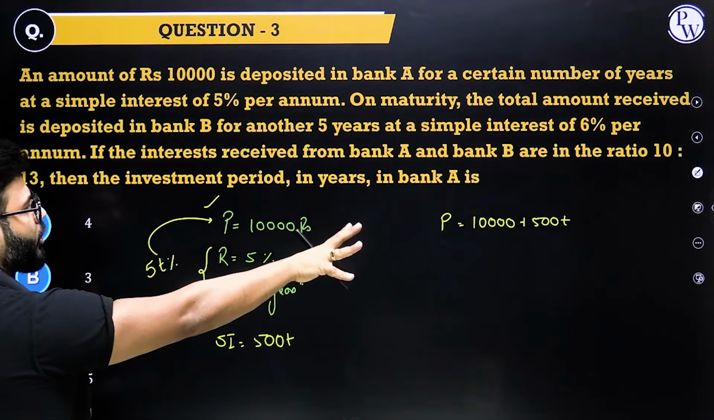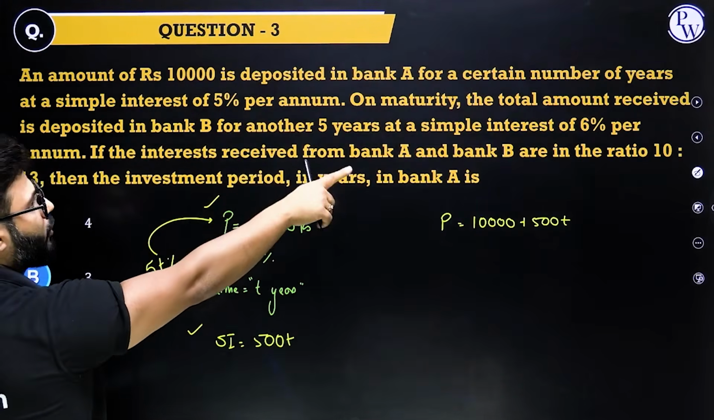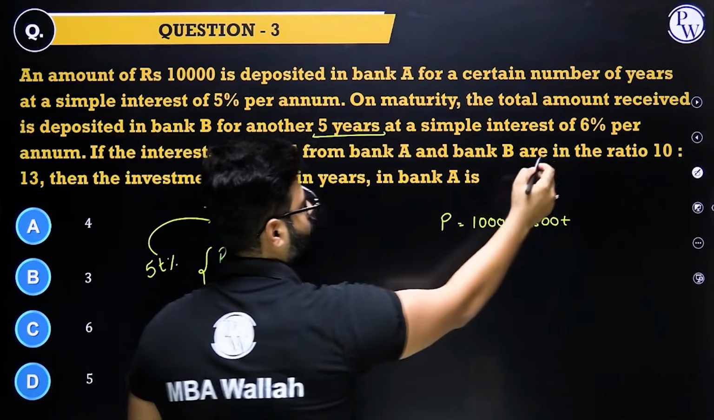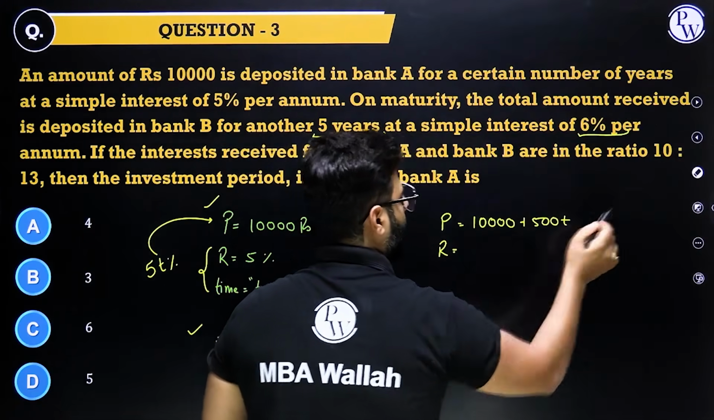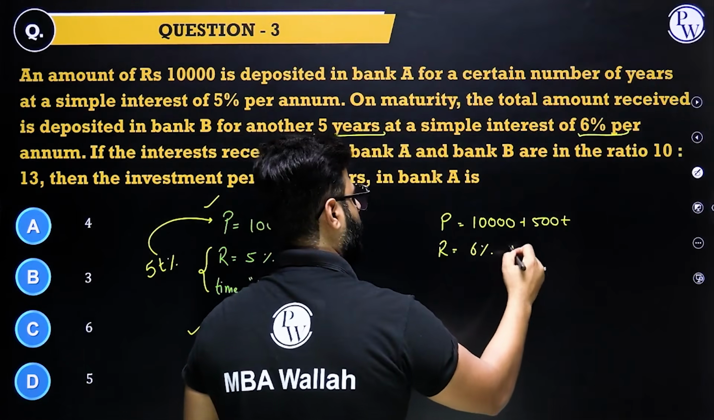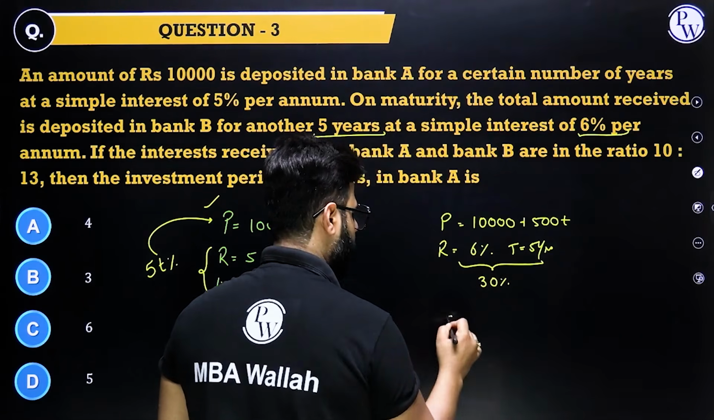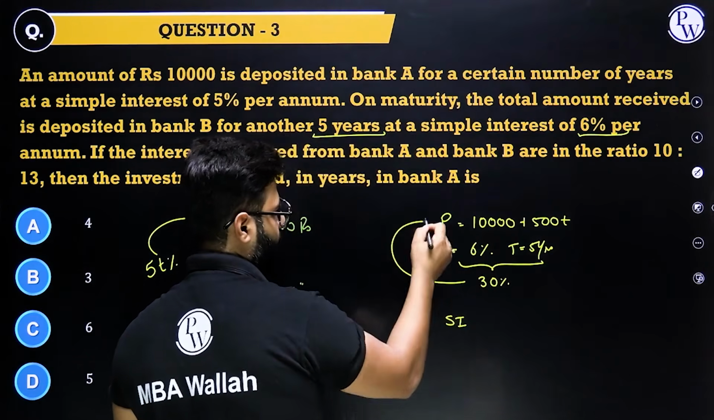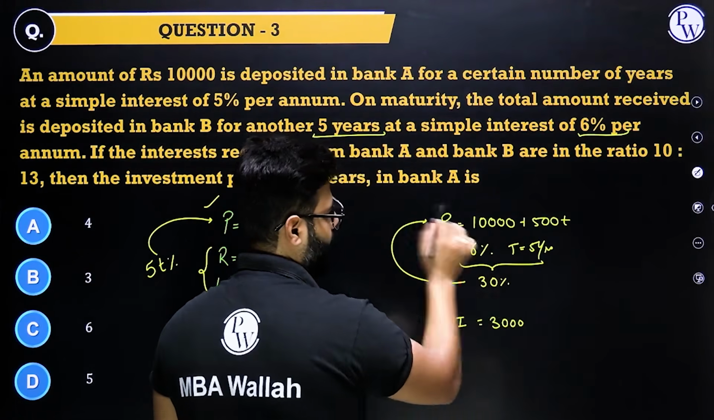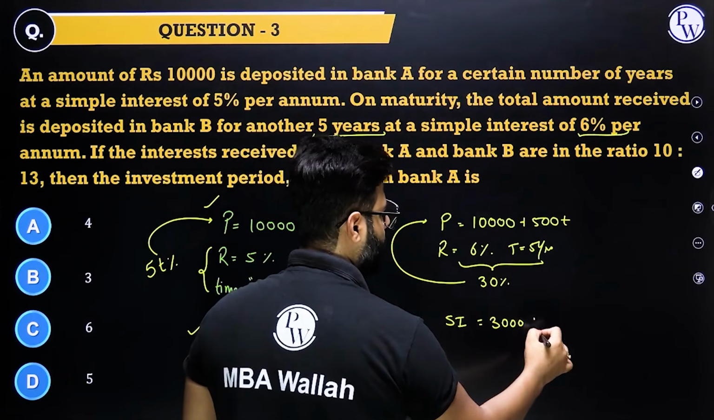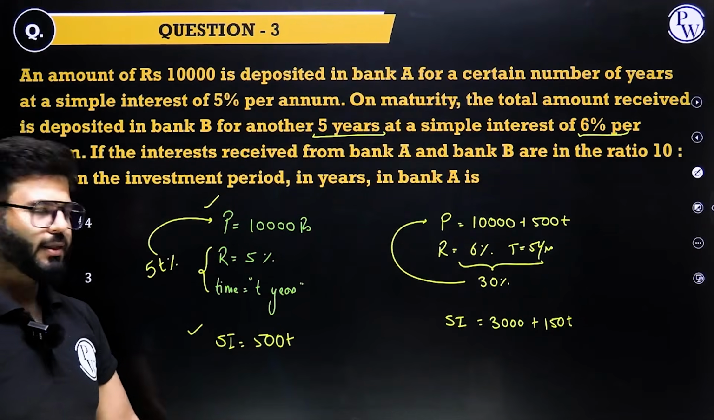Now bank B gives us 6%. And the interest received from bank A and bank B is in the ratio of 10 to 13. How many years have you given for bank B? 5 years, 6%, right? So rate is 6%. Time is 5 years. That means a total of 30% you're going to earn. Now here you're going to get the interest of 30% of this. Percentage takes away these 2 zeros. That means 3,000, right? 30 and 2 zeros. That means 150T. That's the SI from bank B. That's the SI from bank A.